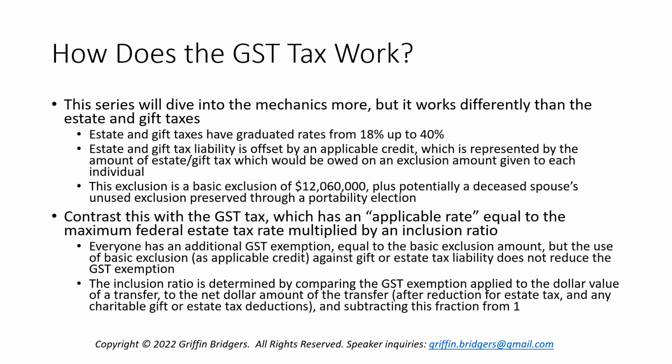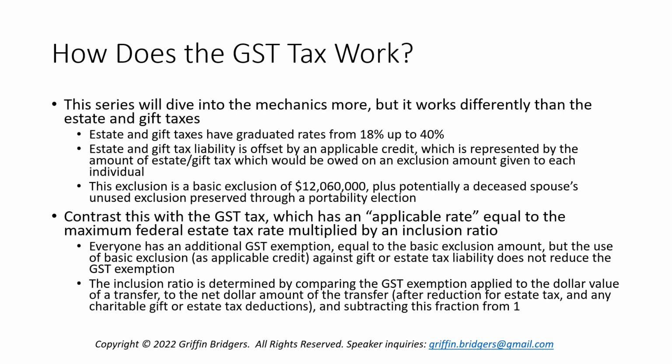But that being said, the inclusion ratio is determined by comparing the GST exemption applied to the dollar value of a transfer. So you have a fraction, the numerator of which is the GST exemption you apply to a transfer, and the denominator of which is the net dollar amount of that transfer after reduction for any estate tax that was paid and after reduction for any charitable gift or estate tax deductions.